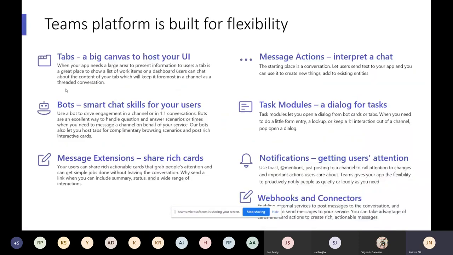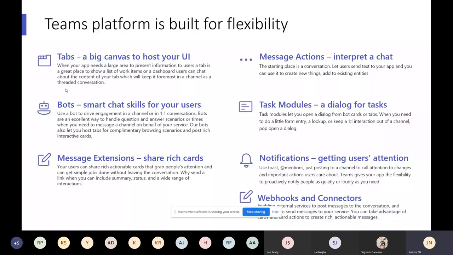Okay, these are the different flexibility options available, like tabs, bots, message extensions, message actions, task modules, notifications, then webhooks and connectors. Right, these are the different solutions we use to develop apps for our scenarios. If you want a website, like report development or something, you go with tabs. If you want a conversational part, then go with bots. If you want to share some information to the user based on searching something, go with the message extension. At the same time, if you want to do some activity from the extension, like a task action, then go with the message action. At that time it will reply in the chat with the action.